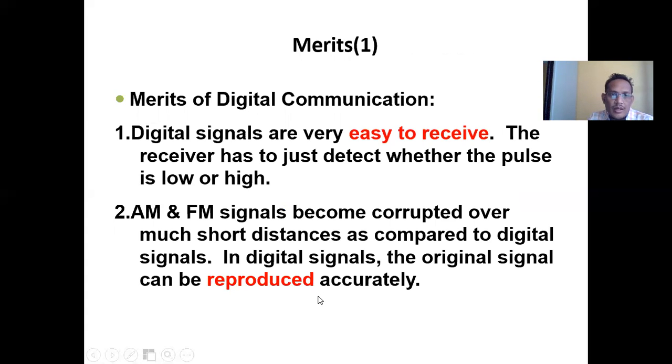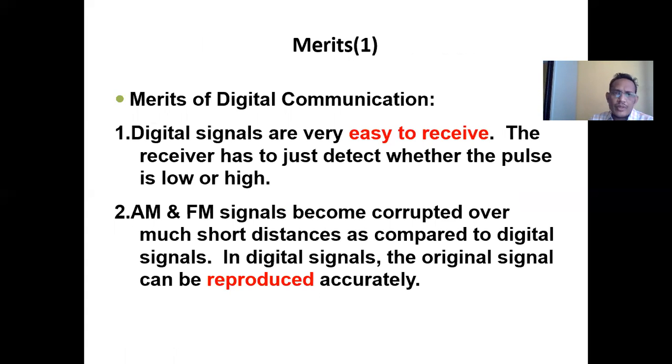So what are the merits of digital communication? Digital signals are very easy to receive. The receiver has to just detect whether the pulse is low or high. Amplitude modulation and frequency modulation signals become corrupted over a much shorter distance as compared to digital signals. In a digital signal, the original signal can be reproduced very accurately.